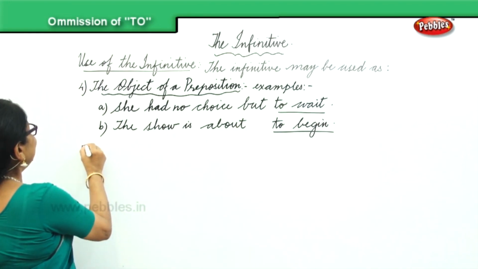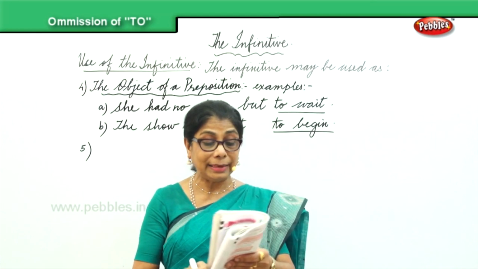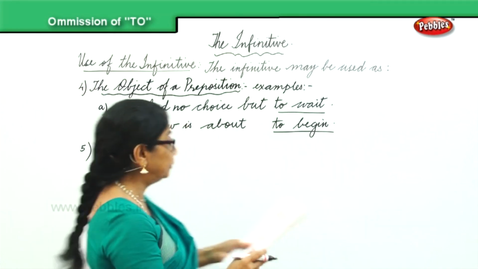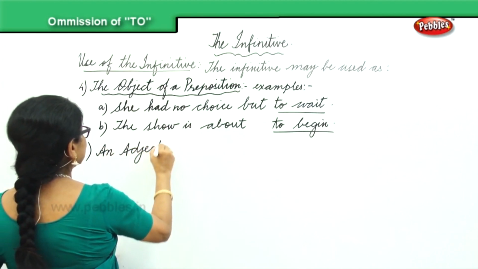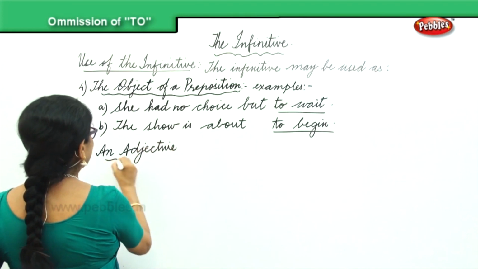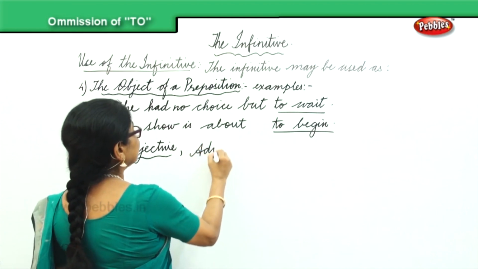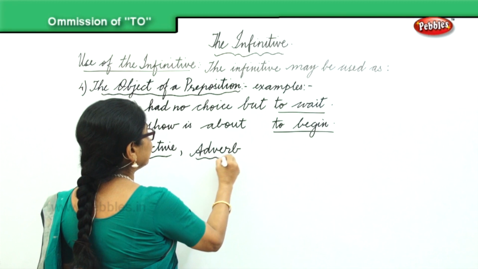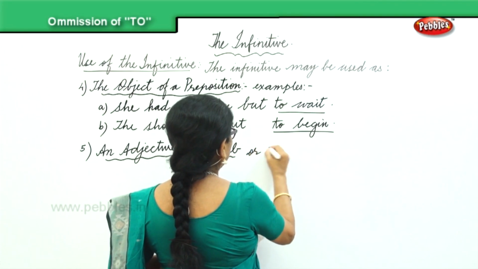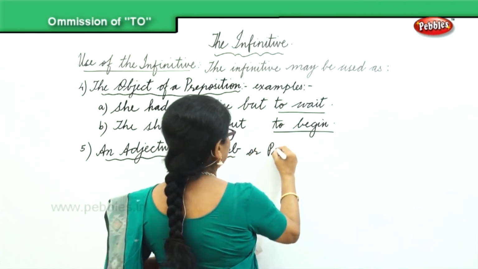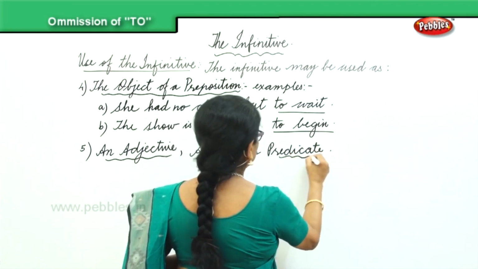And the last, the fifth category, is that the infinitive may be used as an adjective, adverb, or predicate.